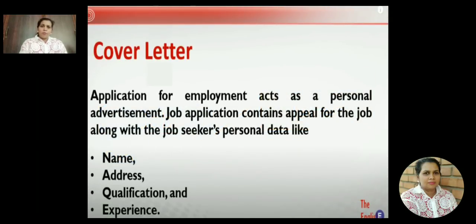You may be wondering, what do you mean by a cover letter? It's an application for employment, where you are advertising yourself, or you are seeking or appealing. Appealing means requesting for a job. In the cover letter, these are the elements you have to include: your name, your address, your qualification, your experience.